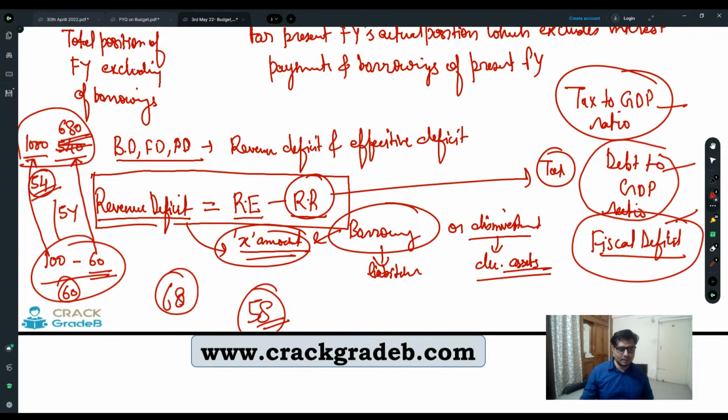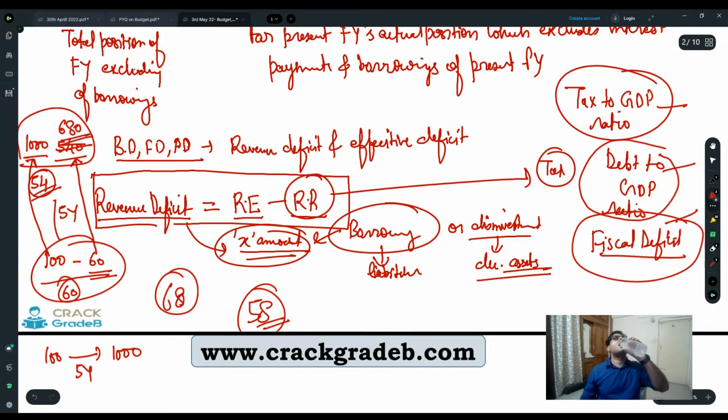Using your mathematical ability, can you tell me what the average growth rate per year is, going from 100 to 1000 in 5 years? Anyone? Okay, you can calculate it later.